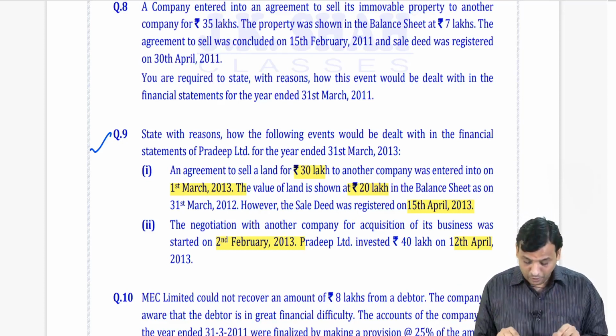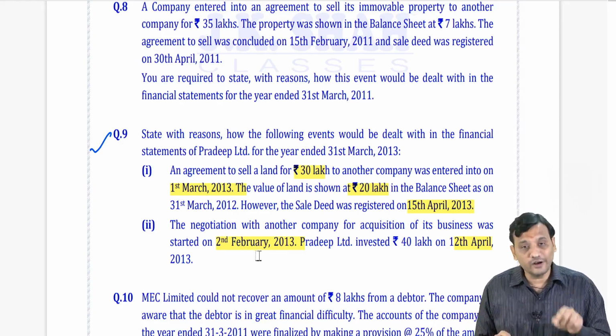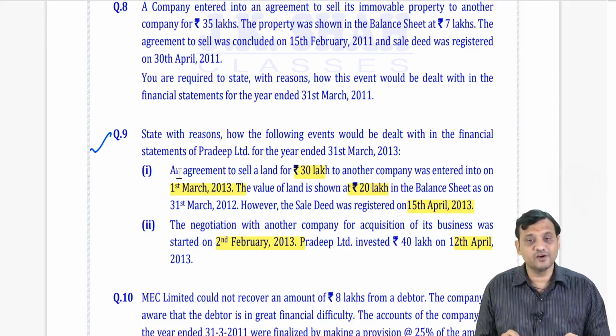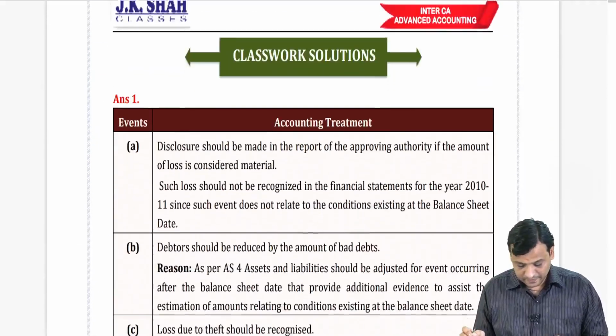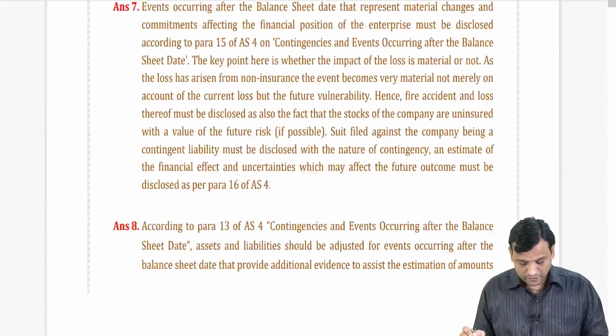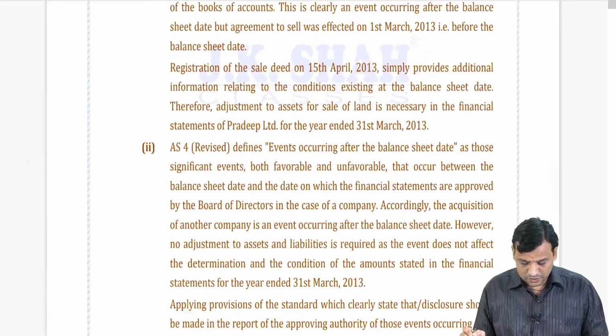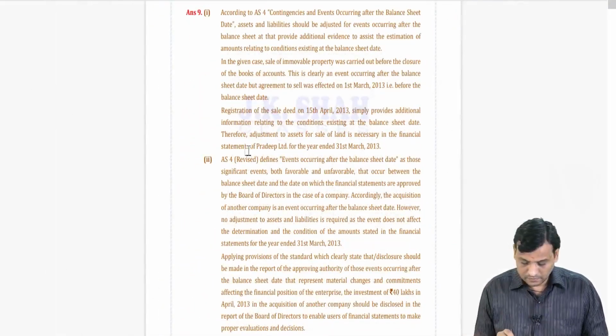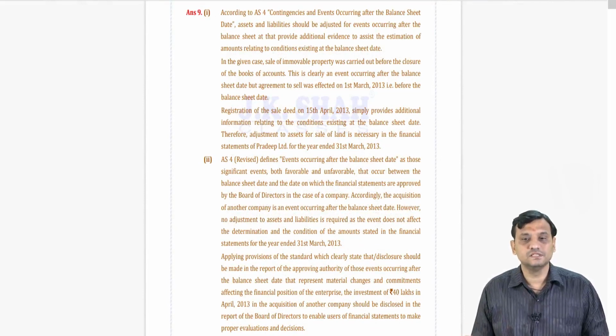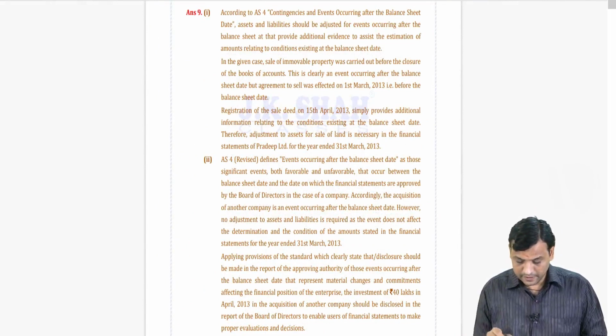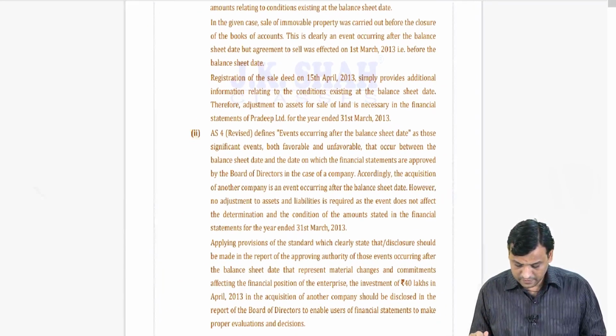Hence, point number 2, negotiations with another company for acquisition of business, is a non-adjusting event, whereas point number 1 is an adjusting event. Of course, this question was done in the class also, same thing. This is the answer for both of them. Here the first is an adjusting event and the second is a non-adjusting event.